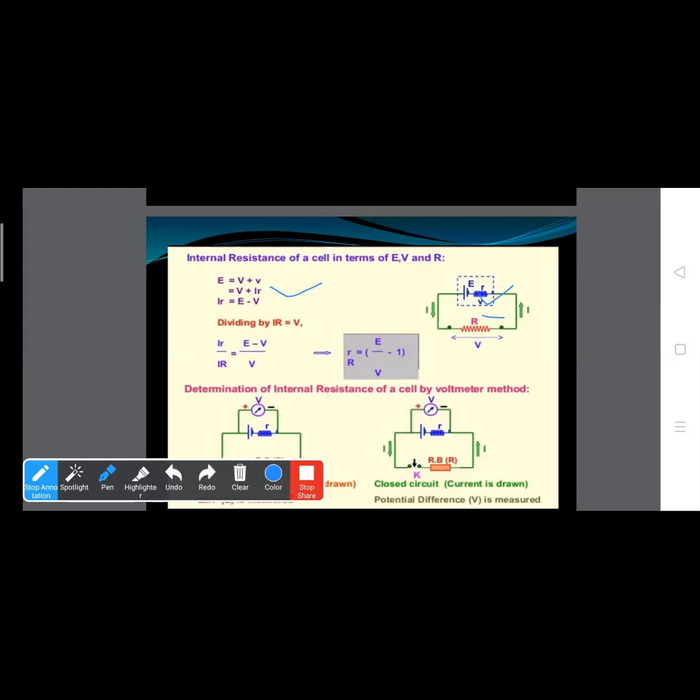Okay. Now if V equals E, then I equals 0, so Ir equals 0, and the terminal potential will be equal to the EMF. So we can say that in the case of E equals V, the EMF will be equal to the terminal potential when no current flows through the circuit. If no current flows, I equals 0 and Ir is also 0.